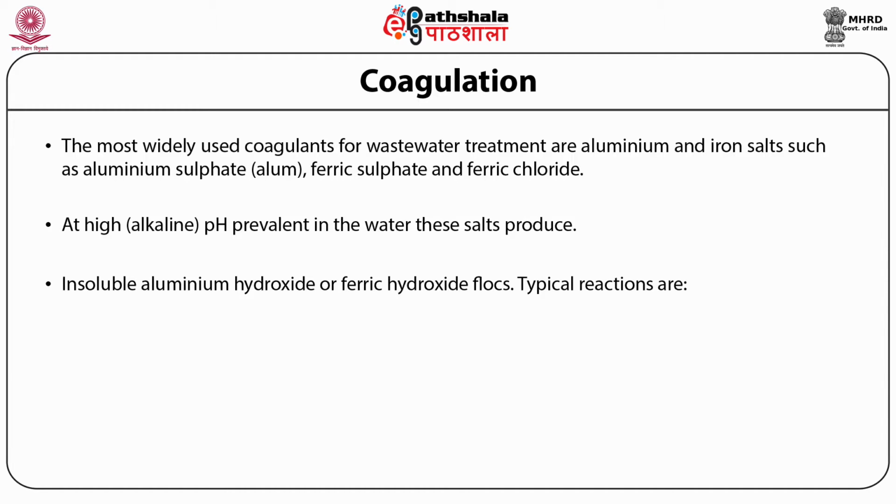The reaction is given below: aluminum sulfate reacts with water and produces a precipitate of aluminum hydroxide, and similarly it generates sulfuric acid.